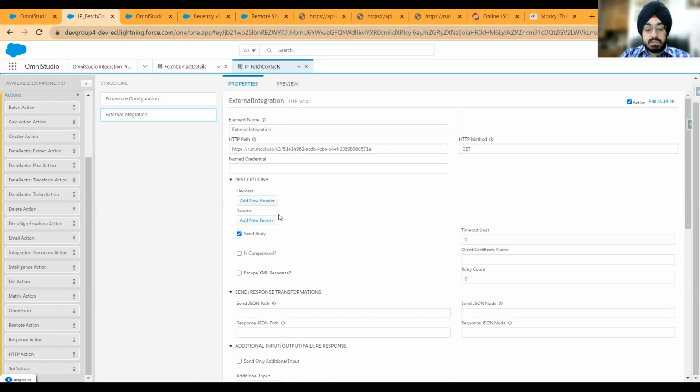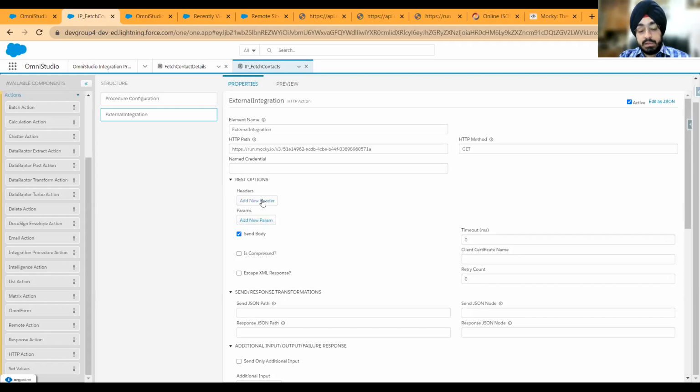Now apart from this, you get a plethora of options here. What is the timeout? Sometimes integrations fail, sometimes integrations are asynchronous. So if you have an asynchronous integration, you can definitely increase your timeout from here. Make it probably 5,000 milliseconds, 6,000 milliseconds, and then there is an upper limit to it, I think, which is 12,000. But I cannot confirm that, but you can change it from here. How many retries do you want to do if there is an error? You can configure that from here.